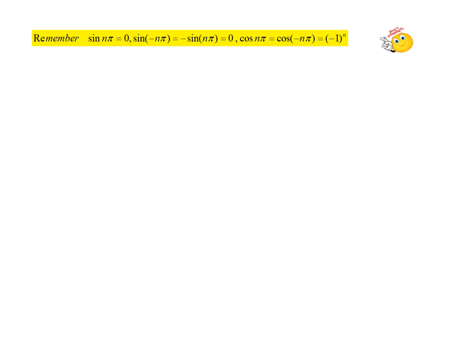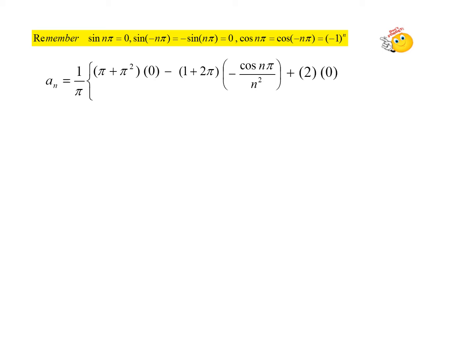Now remember these preliminary values of sin and cos: sin n pi is 0, sin minus n pi will be the same as minus sin n pi, again 0. So cos n pi will be the same as cos of minus n pi, which is minus 1 power n. So remember these values so that we shall substitute. And a n is 1 by pi, pi plus pi squared into the first term. Since sin n pi is 0, we have 0 here, minus 1 plus 2 pi. That is the upper limit we are calculating here, substituting the values of x as pi. We have these values.